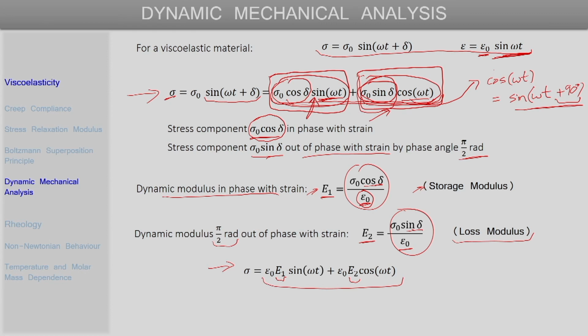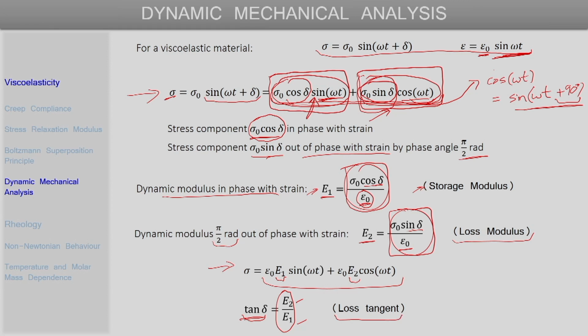And also the ratio of E2 and E1, that if we take the ratio E2 by E1, then that ratio will be equal to the tangent of the phase angle delta. So, that ratio is actually an important quantity and that is referred to as the loss tangent. So, this tan delta is just E2 by E1. If we divide the expression of E2 by the expression for E1, we will get tan delta. So, this ratio of loss modulus to storage modulus is tan delta, and this tan delta is referred to as the loss tangent.